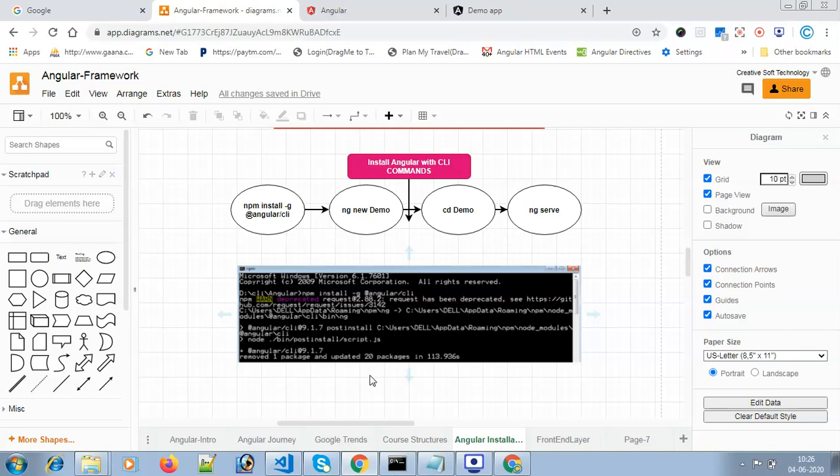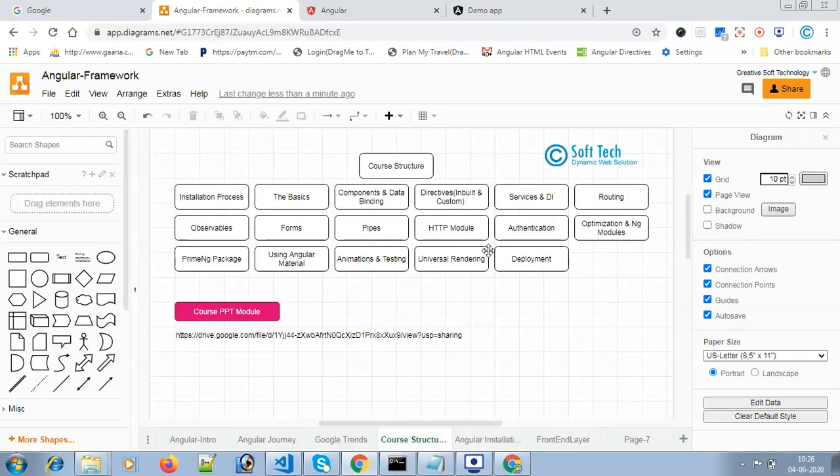It's a big, vast course, but we have to modularize it. Otherwise, we cannot concentrate on each and every topic. We should concentrate on each topic, because if we skip one topic, that can be a problem when we handle Angular projects. So this is the course structure. The first step is the installation process.